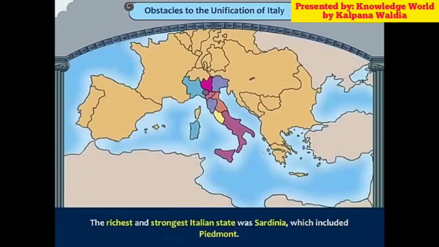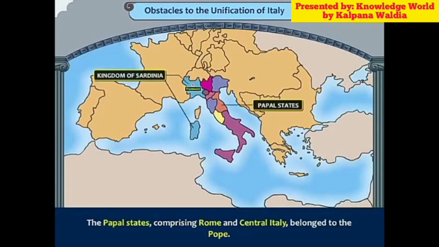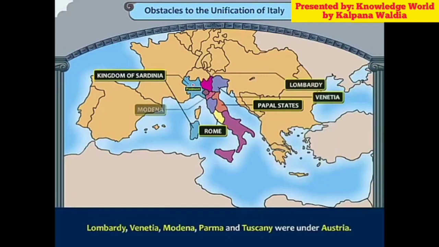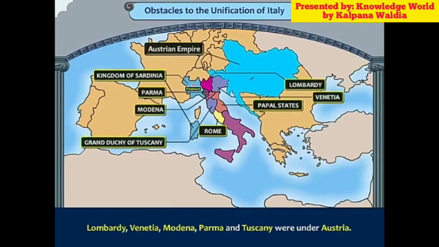The richest and strongest Italian state was Sardinia, which included Piedmont. The papal state, comprising Rome and central Italy, belonged to the Pope. Lombardy, Venetia, Modena, Parma and Tuscany belonged to Austria.